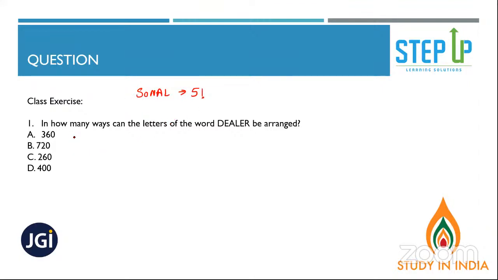Yeah, so come on, people. I don't want the answer. I want it in terms of NCR, NPR, or factorial. So, in how many ways can the letters of the word dealer be arranged? 1, 2, 3, 4, 5, 6. 6 factorial divide by 2 factorial. 6 factorial is 720. 720 by 2, your answer is 360. I'm moving on, people.